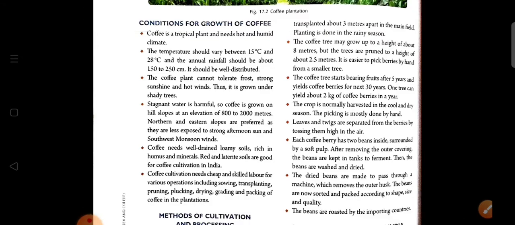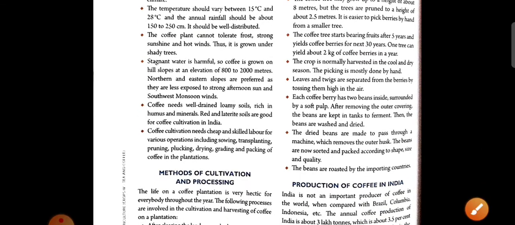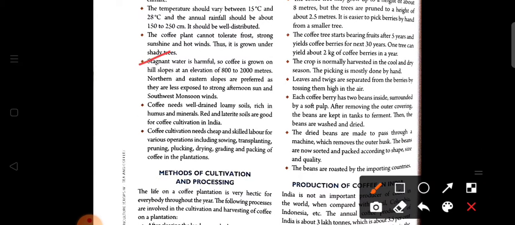After this, the next condition is that stagnant water is harmful, so coffee is grown on hilly slopes. On a hilly slope, the water flows down and does not get stagnant in an area. The elevation where coffee is grown is about 800 to 2000 meters.